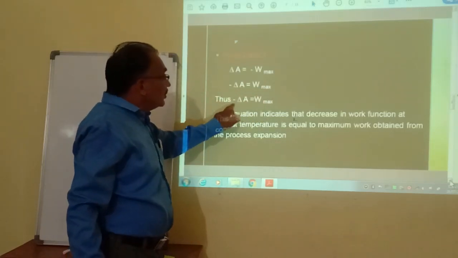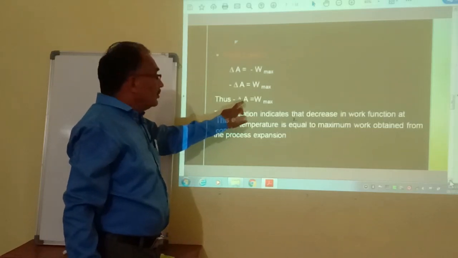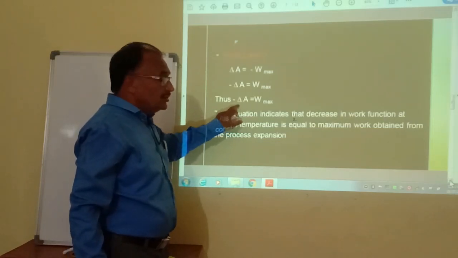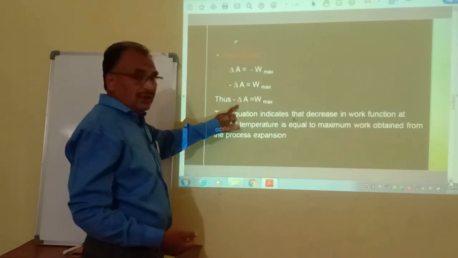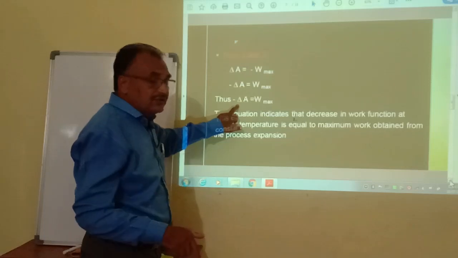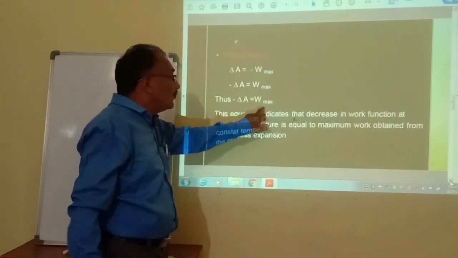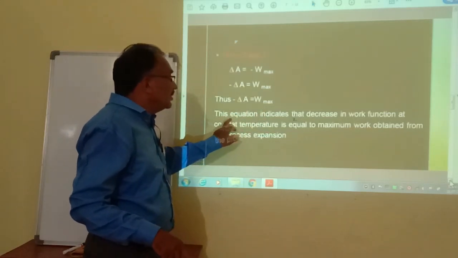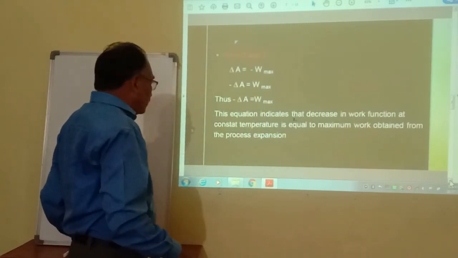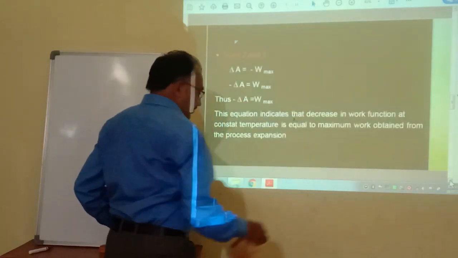Here the negative sign indicates that free energy decreases. Whatever the decrease in free energy, that decrease is converted to work done, that is maximum work done. This is the physical significance of Helmholtz free energy.